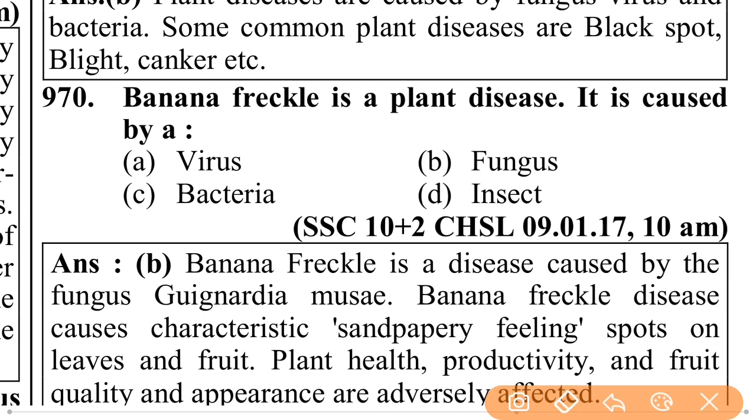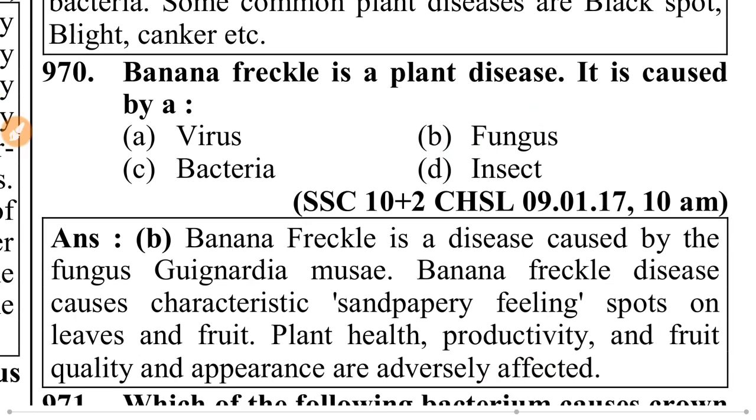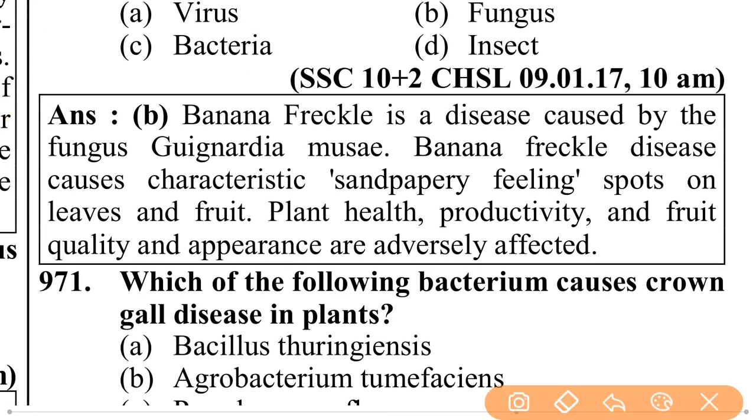Banana freckle is a plant disease. It is caused by virus, fungus, bacteria, or insect? It is caused by fungus. Banana freckle is a disease caused by the fungus Guignardia musae. Banana freckle disease causes a characteristic sandpapery feeling, spots on leaves and fruit. Plant health, reproductivity, and fruit quality and appearance are adversely affected.